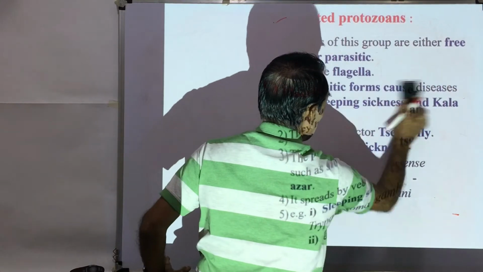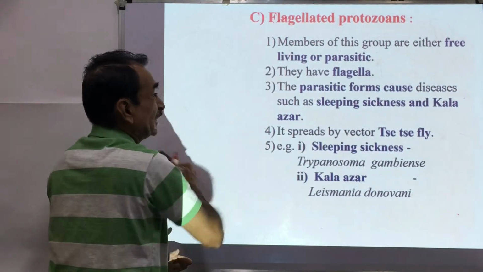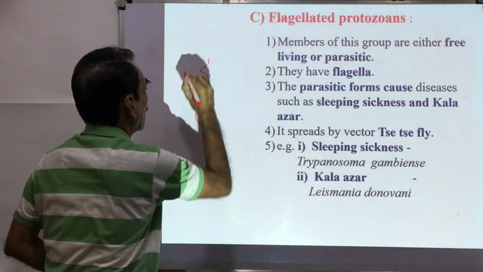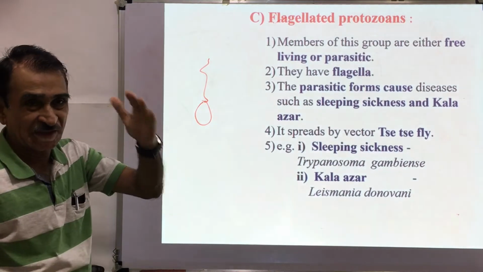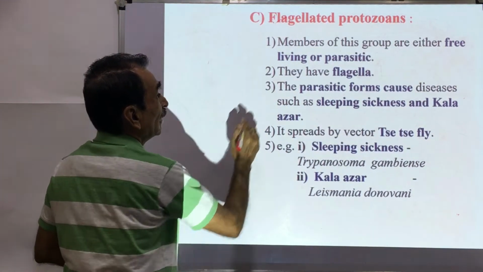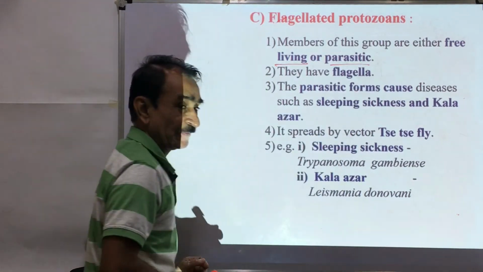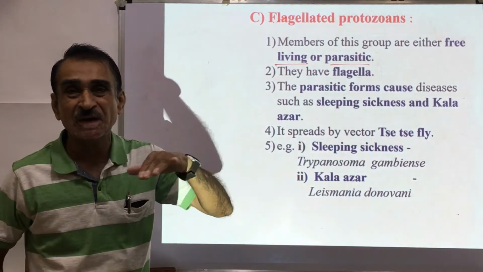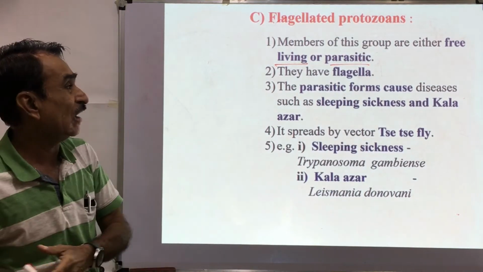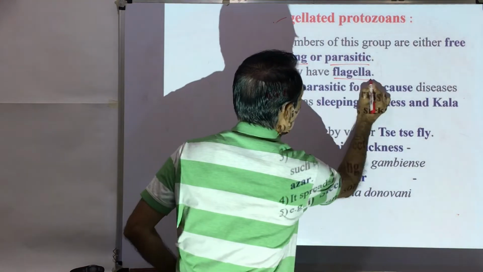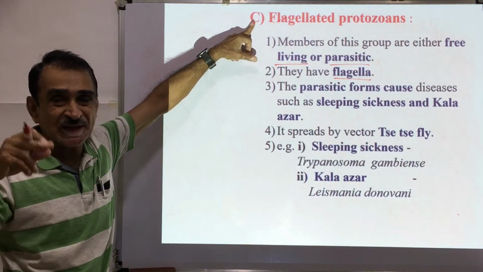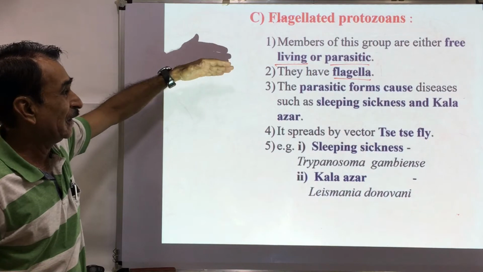Then flagellated protozoans. Protozoans which are having flagella. समजा हा ऑर्गॅनिझम आहे, अशा प्रकारचा जो फ्लॅजेला त्याला असतो की ज्याच्या सहाय्याने तो मूव्ह होऊ शकतो. So members of this group are either free living or parasite. They are free living in water or they may be parasitic on other organisms. They have flagella. That's why the name is flagellated protozoans. These flagella are used for locomotion, for movement.